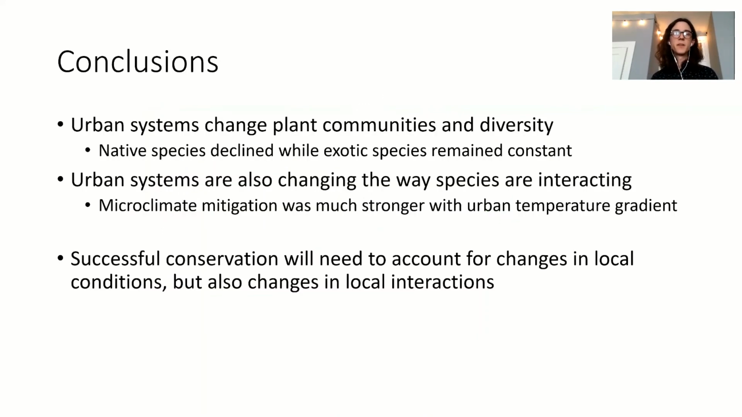So to conclude, we saw that urban systems can change plant communities and diversity, and we saw that native species declined while exotic species remained constant. But we also saw that urban systems are also changing the way that these species are interacting, and that microclimate mitigation was stronger with this urban temperature gradient. And so successful conservation will need to account for changes in local conditions, but also changes in local interactions between individuals.